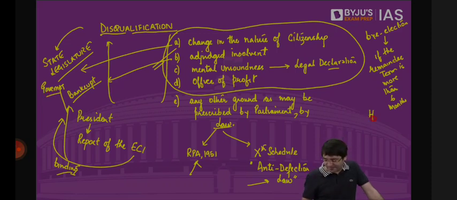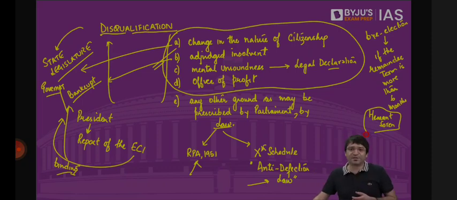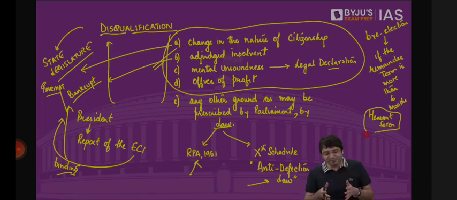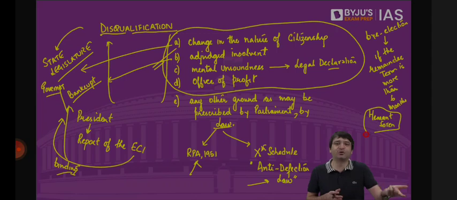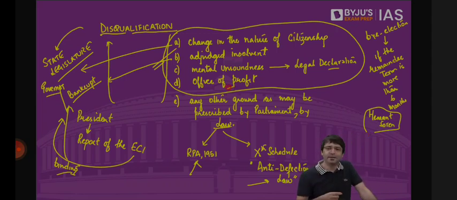How? We have Mr. Hemant Soren. Hemant Soren is the chief minister of the state of Jharkhand. Now, the allegation against him was that he was the mining minister as well, and he allocated a mining contract to his own company, which is violation of office of profit. What is that office of profit? We will discuss slightly later. Hemant Soren was accused of holding this office of profit, and as such should have been disqualified.